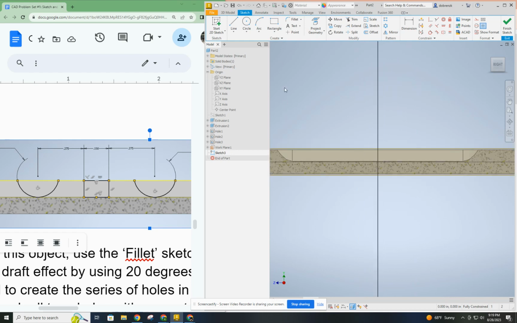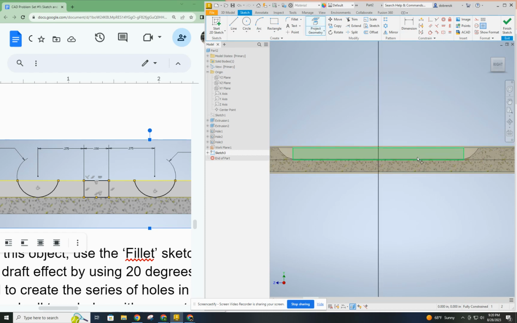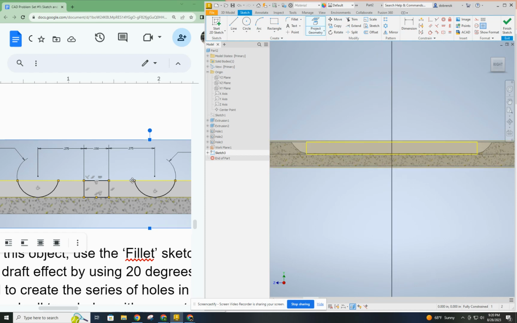All right, now that I can see what I'm doing, I'm going to project the geometry of the existing part, because that is going to be important for what I need to do. I'm actually using the geometry in several spots with these tangents, with several collinears or parallels, however you want to work that.